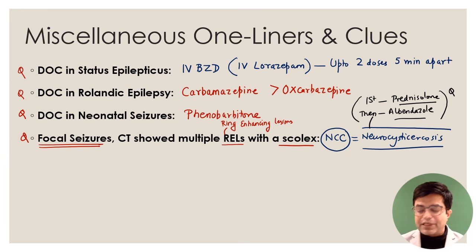So what do we do first? We give a cover of steroid to decrease the edema around the cyst. Remember, it is a space occupying lesion. I had taught that steroids are to be given for raised ICP, vasogenic edema. So after the patient is stable, then we give albendazole, right?